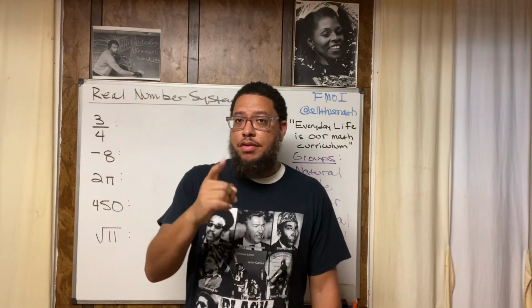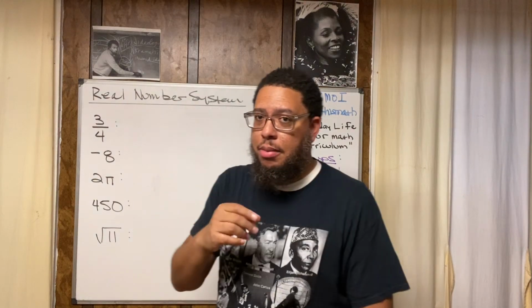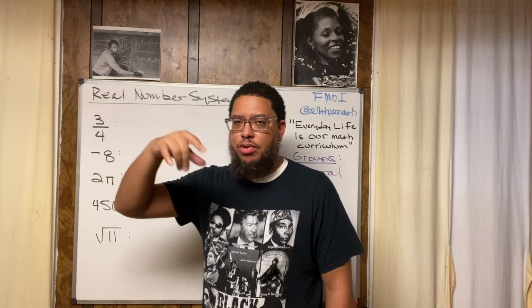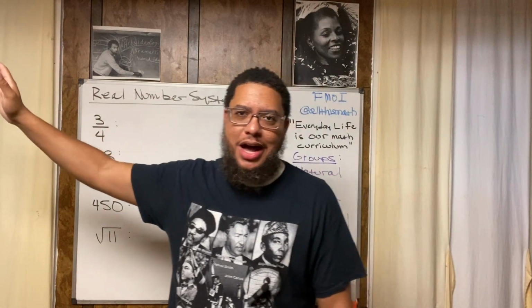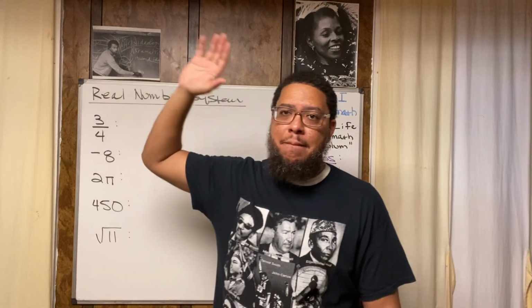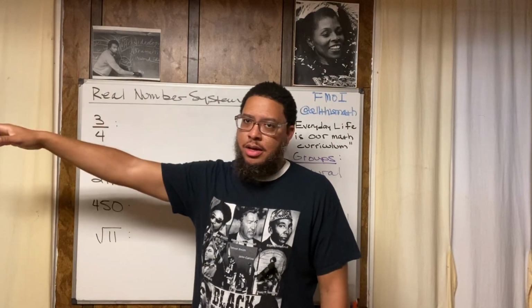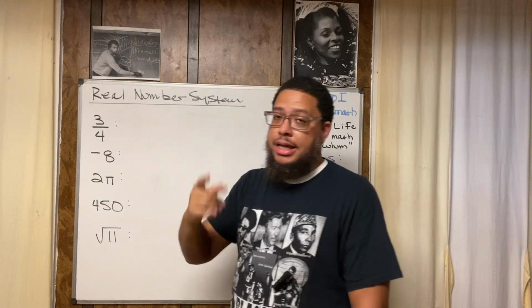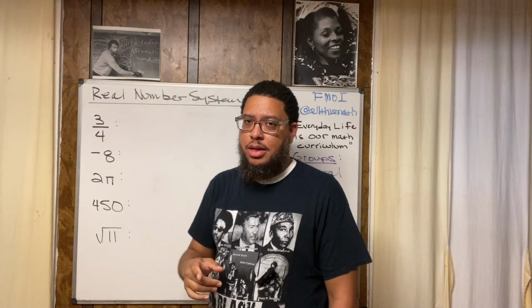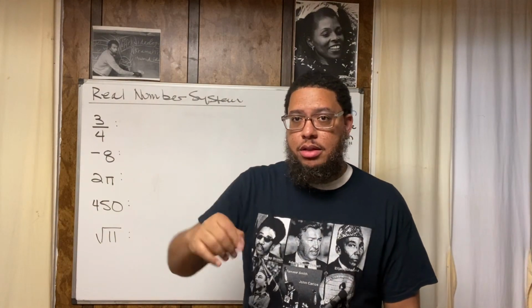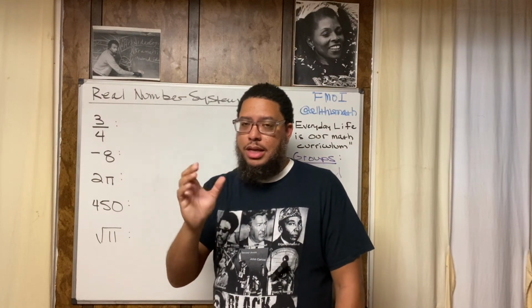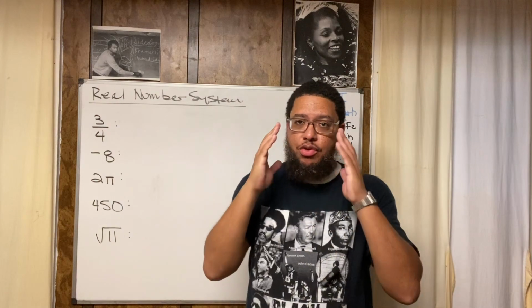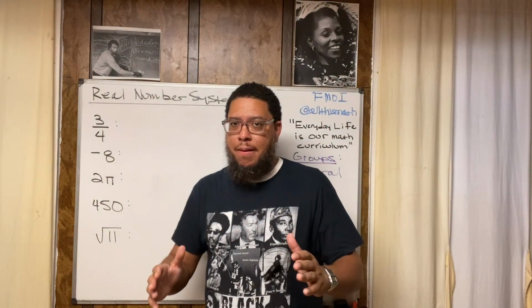Another thing you should know is numbers like pi. You should memorize this. Pi is irrational because pi is 3.14159 something and millions and millions of digits after that. So pi is irrational. Understand that. Anytime you're taking a square root and the radicand, the number inside the square root symbol, is not a perfect square, that's going to be an irrational number. That's another thing for you to memorize.